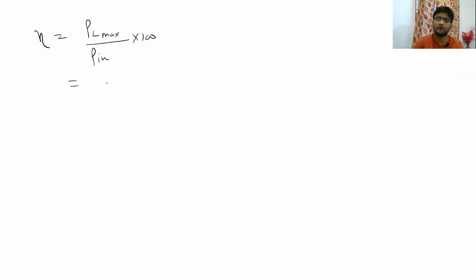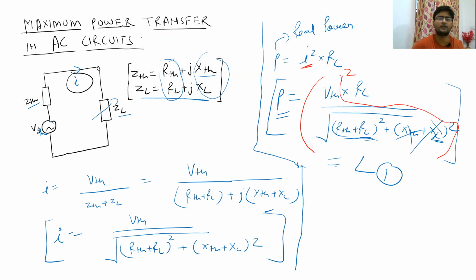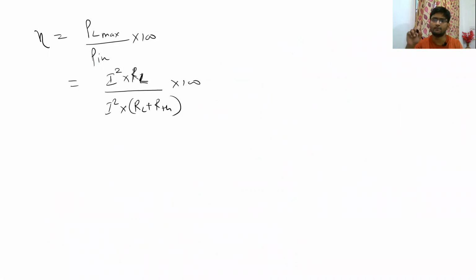It was nothing but current in the circuit, and since this is a simple series circuit, there will only be one current flowing in it. So it will be I square into RL. We will take only RL and not the whole ZL or XL, because we are talking only about the active power or real power, divided by I square into the summation of RL plus RTH, right, multiplied by 100. We are talking only about active power.